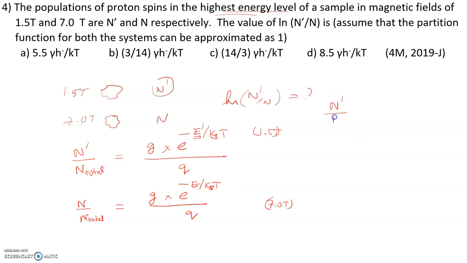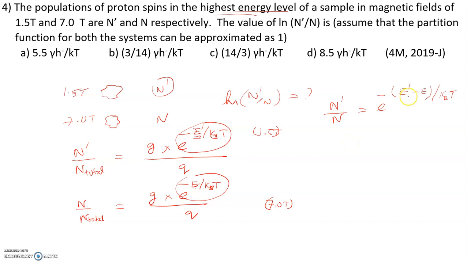I'll write here n prime by n is equal to, the degeneracies get cancelled because it is the same sample. Therefore, the degeneracy of the highest level is the same, so the G values are the same here. Therefore, the G value cancels and the Q also gets cancelled. So this will be in the numerator and this term will be in the denominator. Or if you bring this term to the numerator, we can write directly e power minus, taking minus as common, within the bracket E prime minus E over kBT. This is the expression we get.